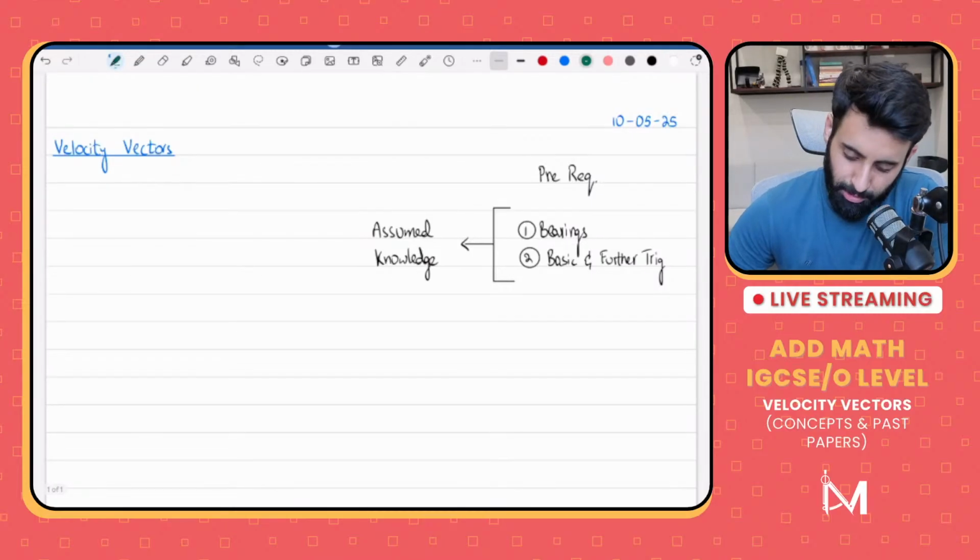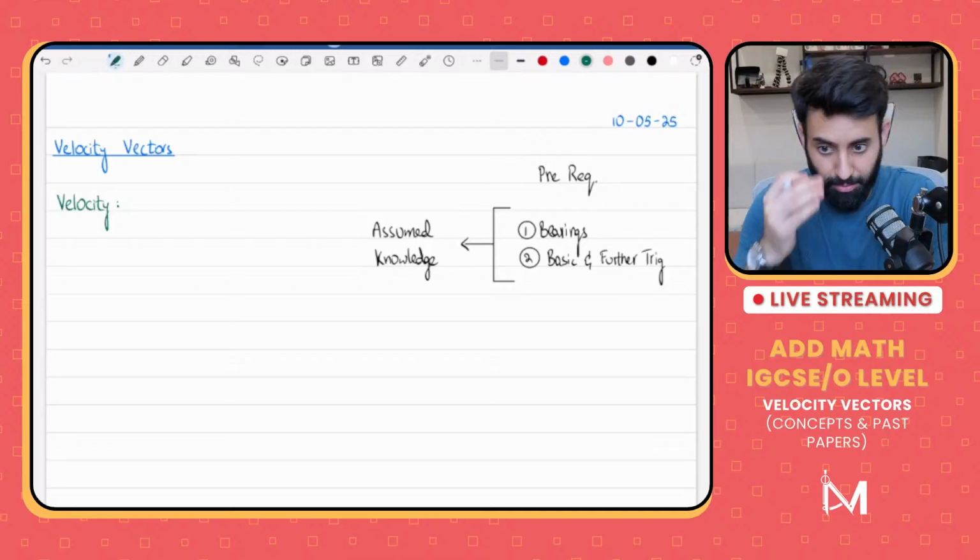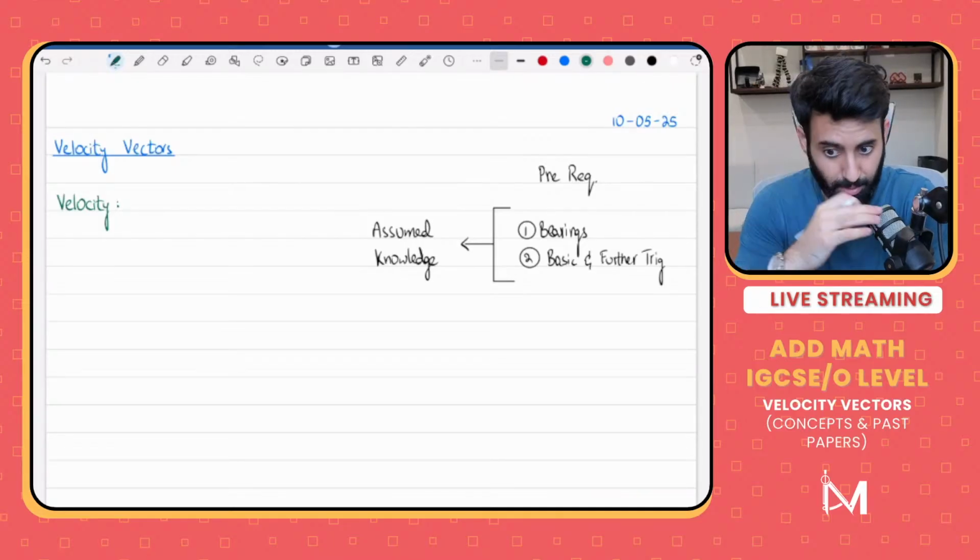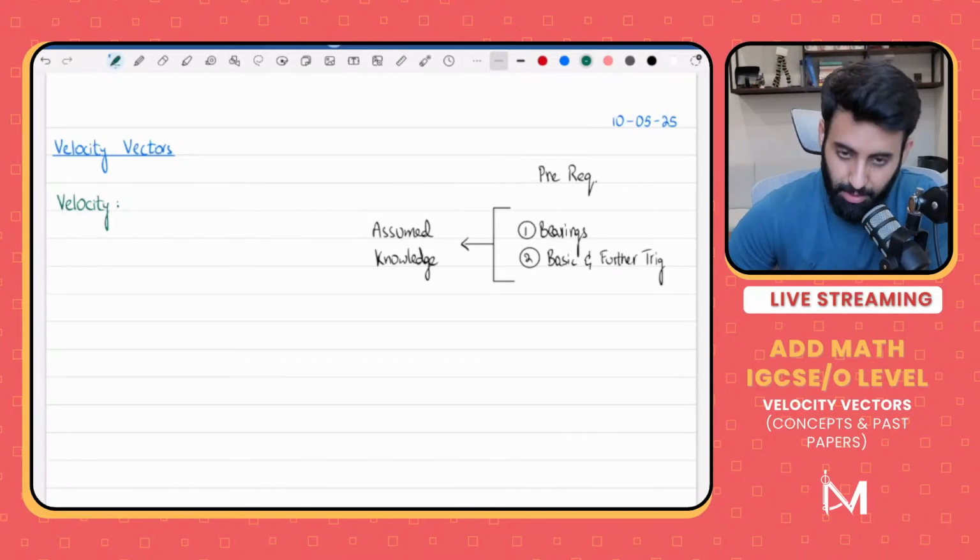Okay, so now remember, science students might already know the difference, but for non-science students, there's a difference between velocity and speed. What's the difference? Velocity is something that has magnitude and it has direction.